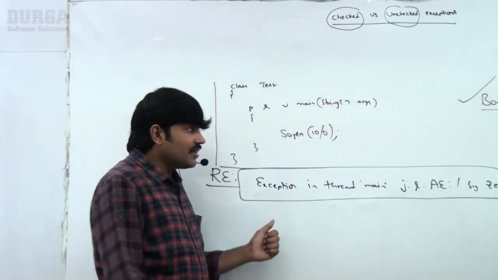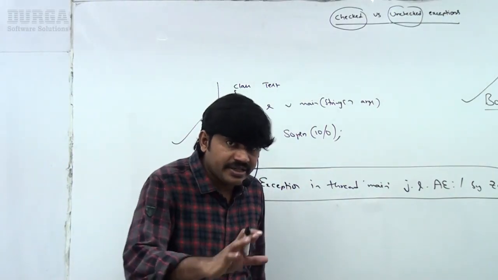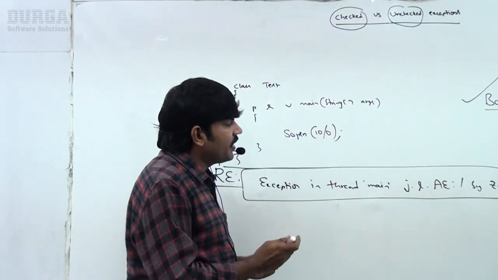That's why arithmetic exception is not a checked exception. It is an unchecked exception. Clear, right? Okay, so just take a bit of special care.